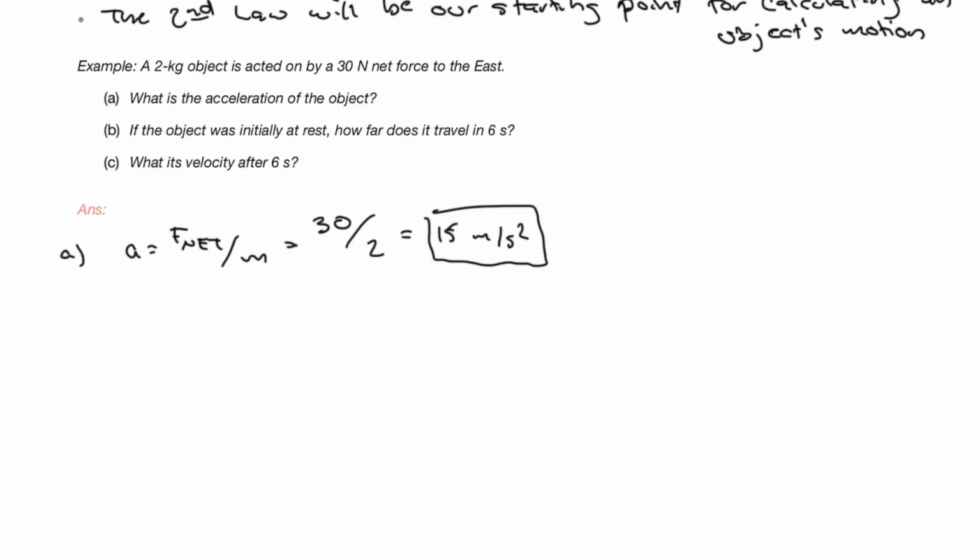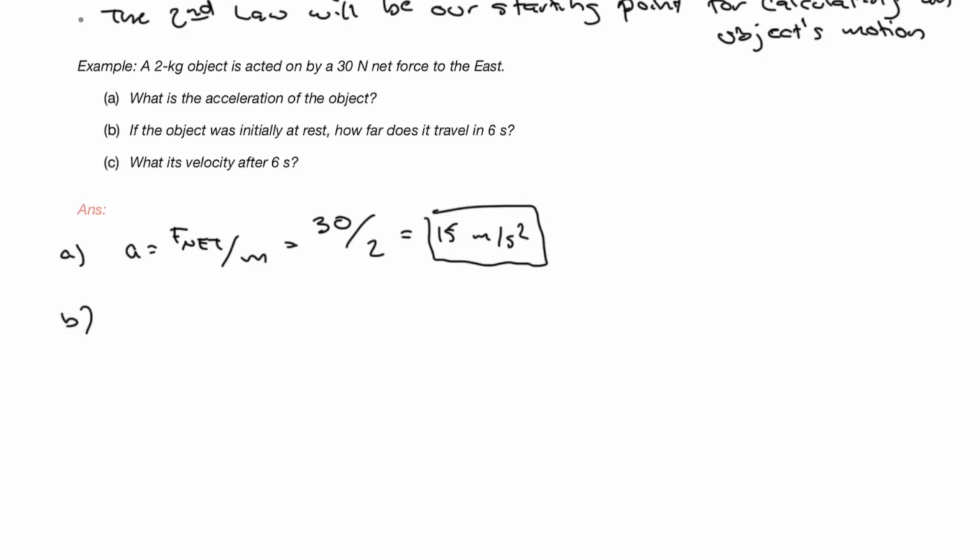So let's just go ahead and look at some basic problems here before we get into some more advanced problems in the next lecture. In this case, you have a 2 kilogram object and it's got a force acting on it. Before, we were just given the acceleration explicitly, and here we need to calculate it. That's not so bad in part A. We simply write down Newton's second law, but this time in terms of a, so a is F net over m. We plug in our values, simplify, and we get 15 meters per second squared.